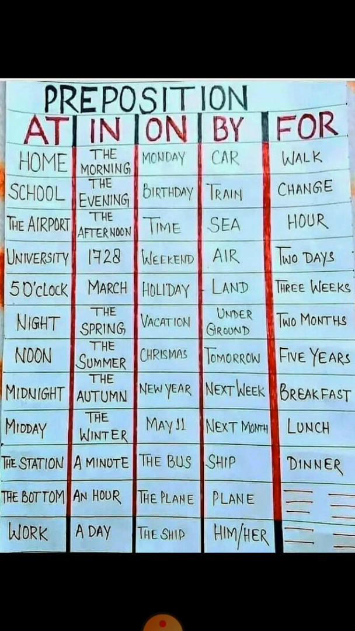Now the last preposition is for. For means के लिए. When we are going to show that we are going for this reason, there we are going to use for. So for walk, we are going for a walk, तो हम walk के लिए जा रहे हैं. So for means के लिए: for walk, for change, for an hour, for 2 days. When we are going for a vacation, at that time we are using for. So for 2 days, for 3 weeks, for 2 months, for 5 years, or when we are going to take some meal, so for breakfast, for lunch, and for dinner.